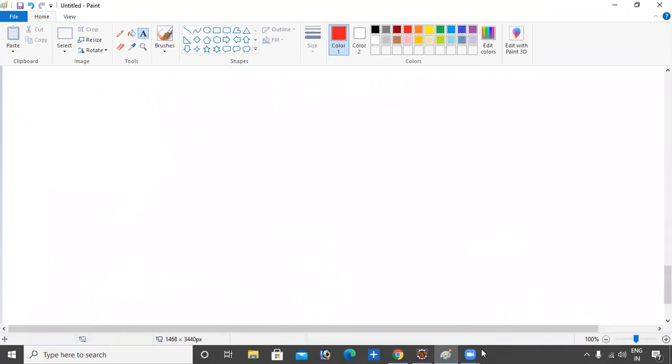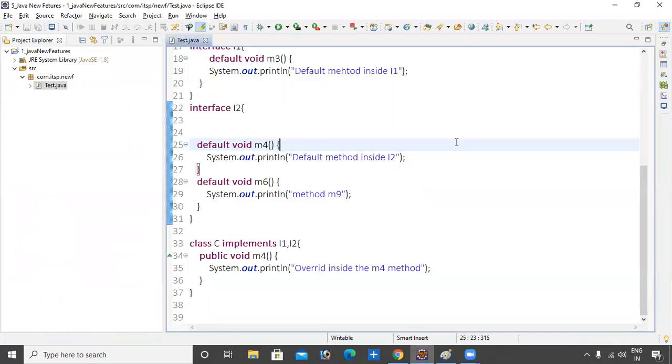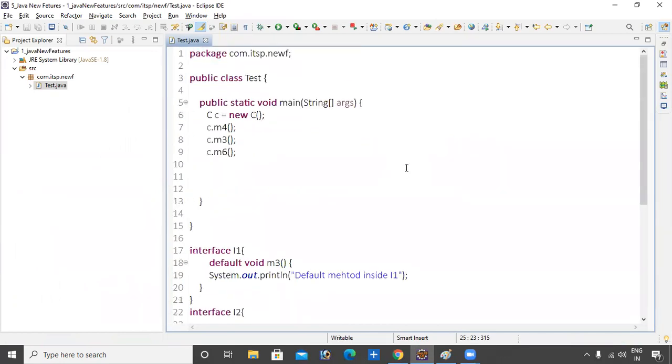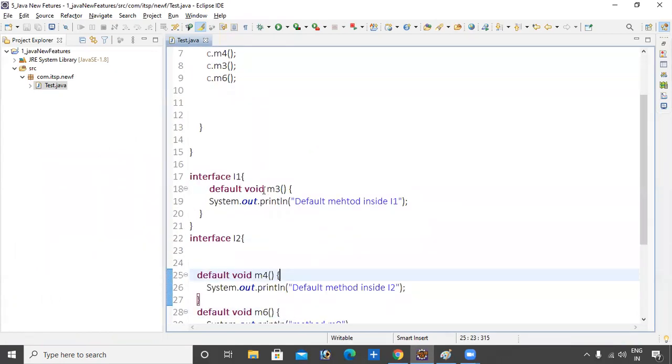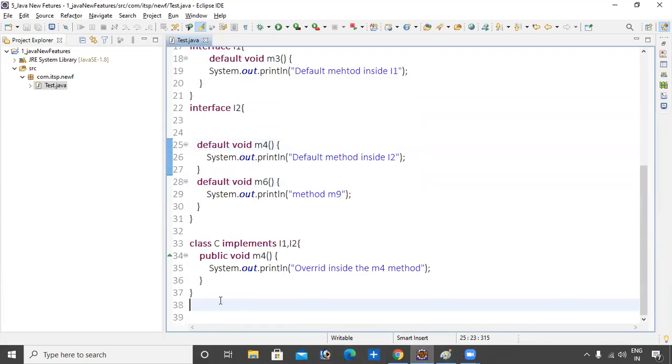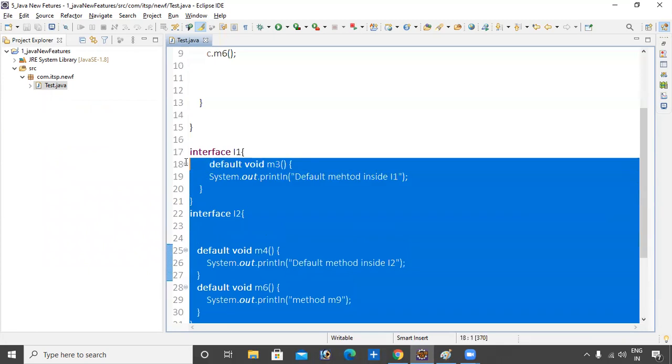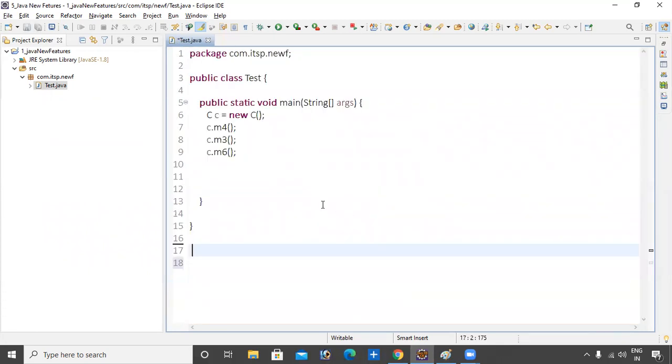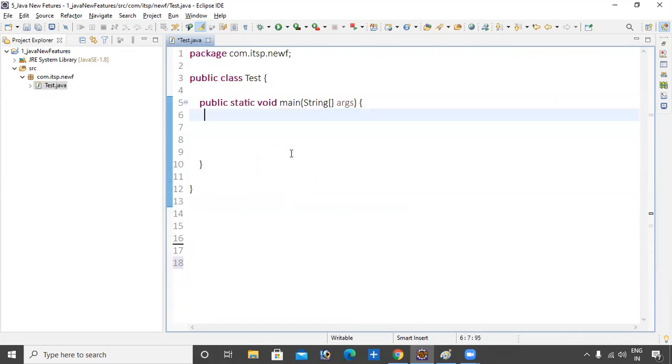Okay, one more point I will say. If you provide one method here, it may create confusion. Now I want to create one new example, and this is not required here.